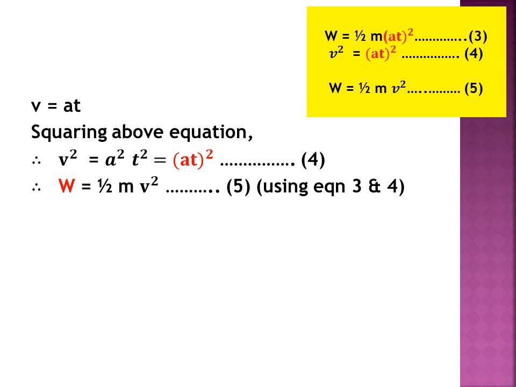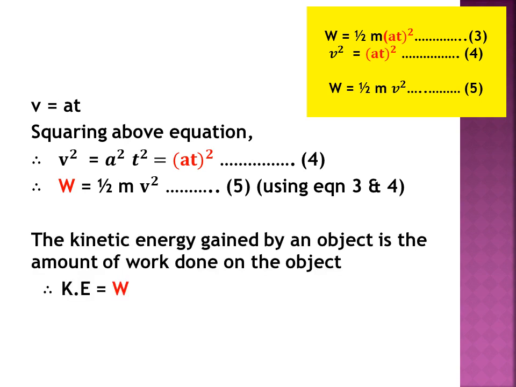The kinetic energy gained by an object is the amount of work done on the object. Therefore, kinetic energy is equal to work done on the object. This we have seen, that kinetic energy is nothing but work done on the object. Now we have got the new expression of work done, that is half m v square. So we can write kinetic energy is equal to half m v square from equation 5. So this is the expression, or we can say the formula, for kinetic energy, that is half m v square.